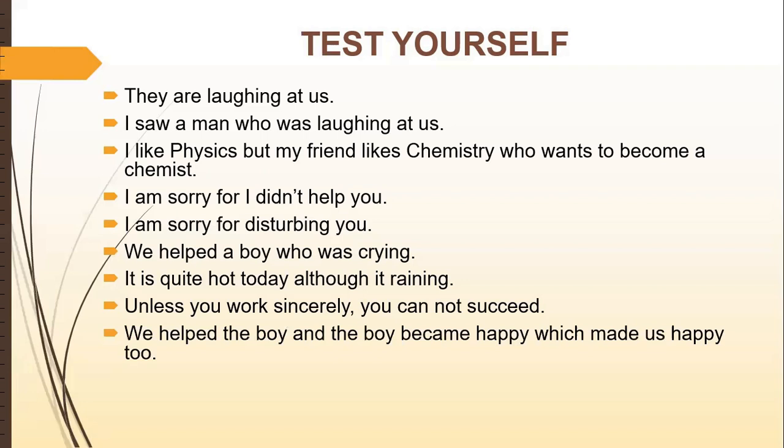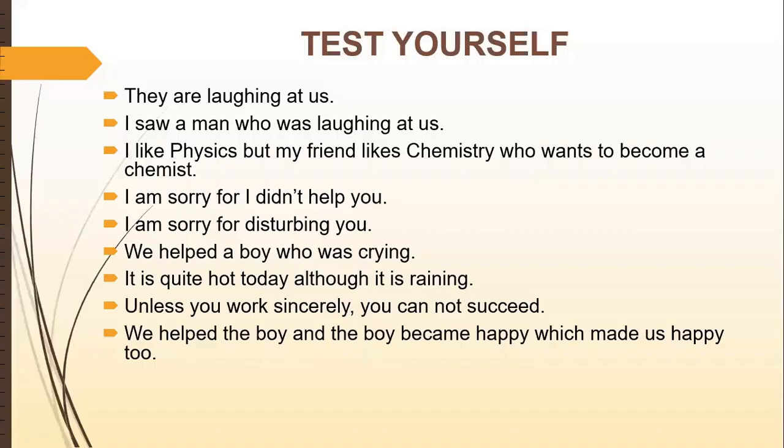We helped the boy and the boy became happy, which made us happy too. We helped the boy is the first clause, first action, and the boy became happy is another action. These two clauses are joined with the help of and, like FANBOYS, a coordinating conjunction. Then the remaining part is which made us happy too, the third action. So the conjunctions are and and which, and you have to think whether both conjunctions are from two different categories or from the same category.